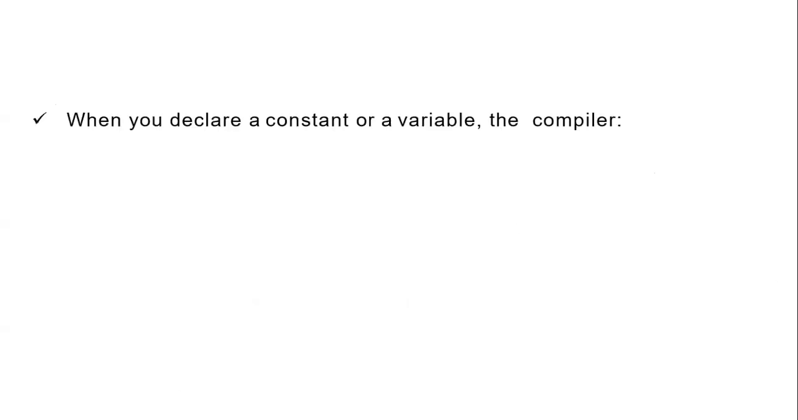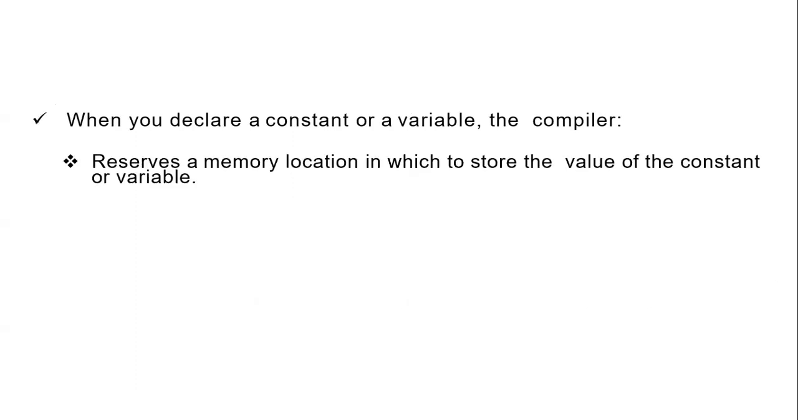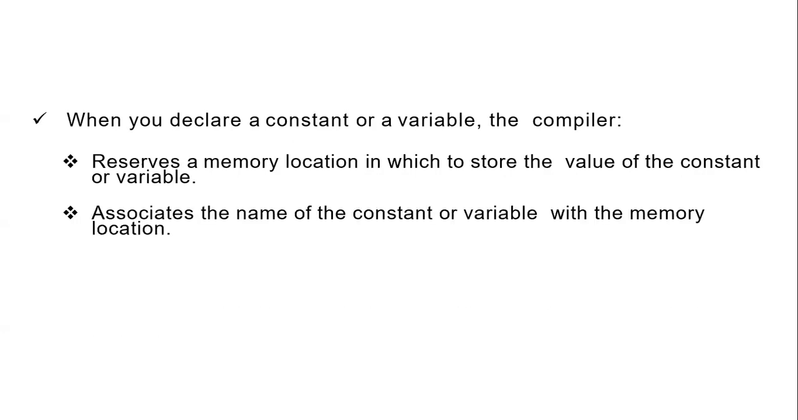When you declare a constant or a variable, the compiler will check for the value, and it will reserve a memory location for that particular constant. Suppose A is equal to 10. So inside the memory, it will be storing some space for the variable A. A is equal to 10, like that. Similarly, it associates the name of the constant or variable with the memory location. Very important point to be understood over here. I will explain this concept.